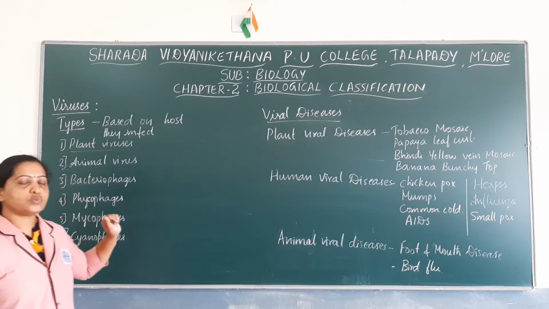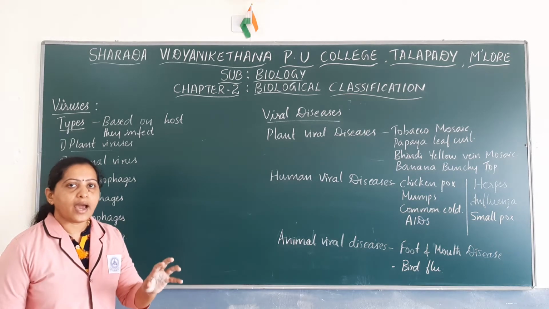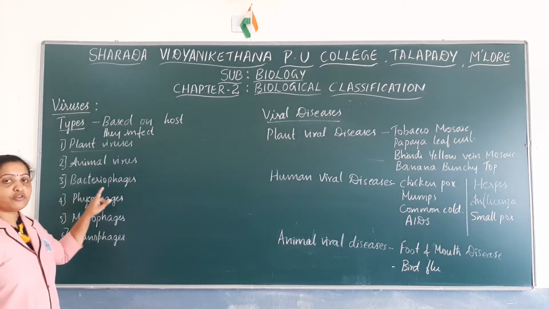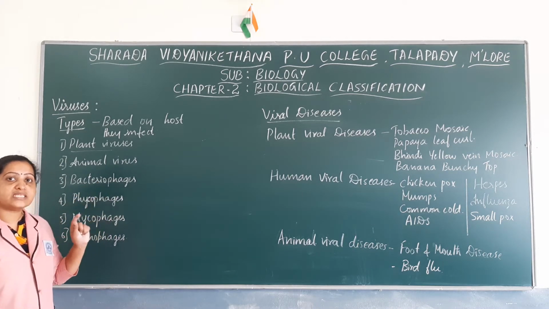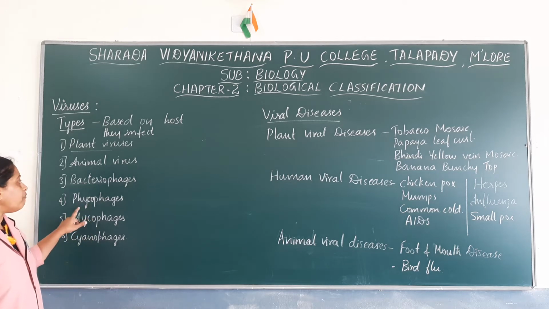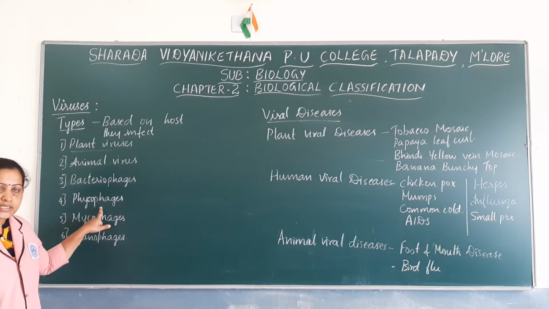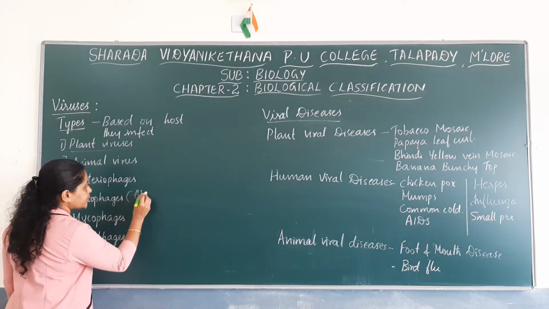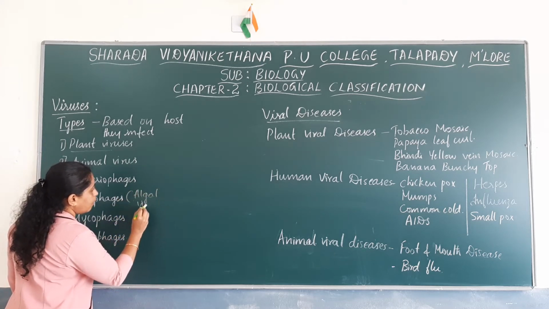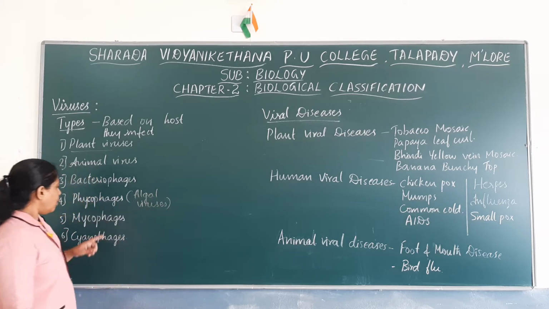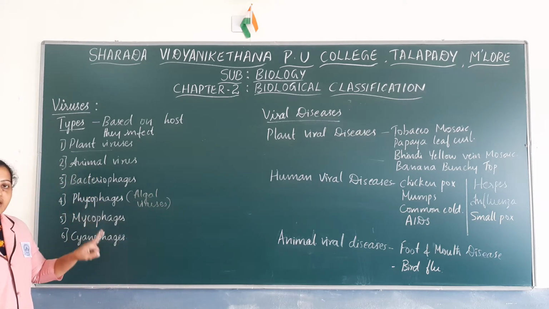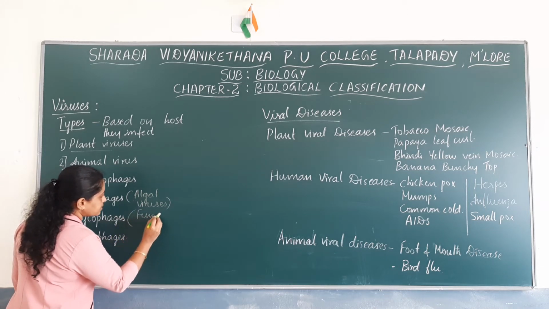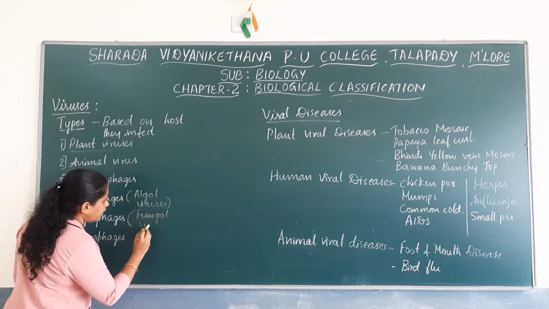Animal viruses are those viruses which depend on animal cells as their host or which infect the animal cells. Bacteriophages are those viruses which infect the bacterial cells. Phytophages are those viruses which infect algal cells. They are also known as algal viruses. Macrophages are those which infect the fungi. They are known as fungal viruses.